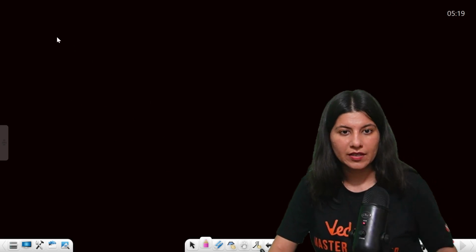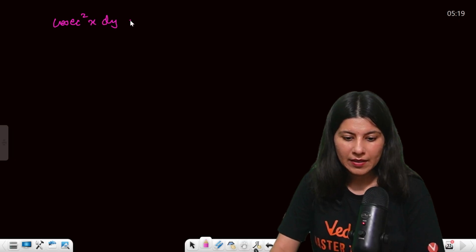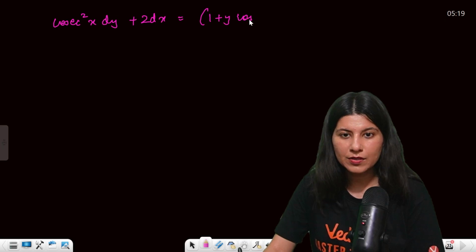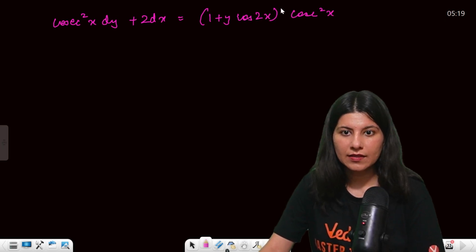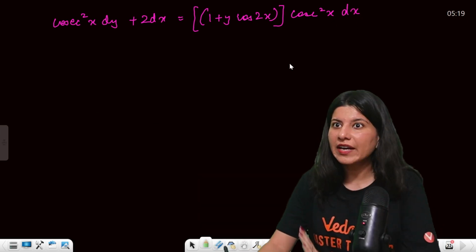Let us cross check. It was cosec square x dy plus 2 dx equals 1 plus y cos 2x, cosec square x dx. What we can do right away is divide by cosec square x.